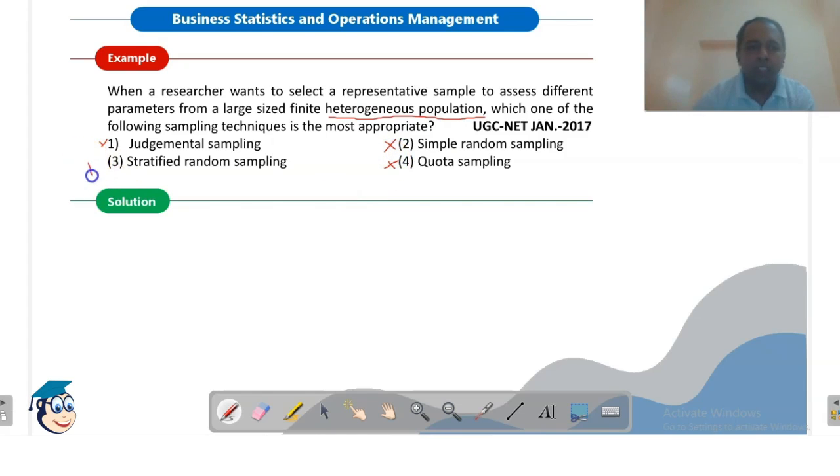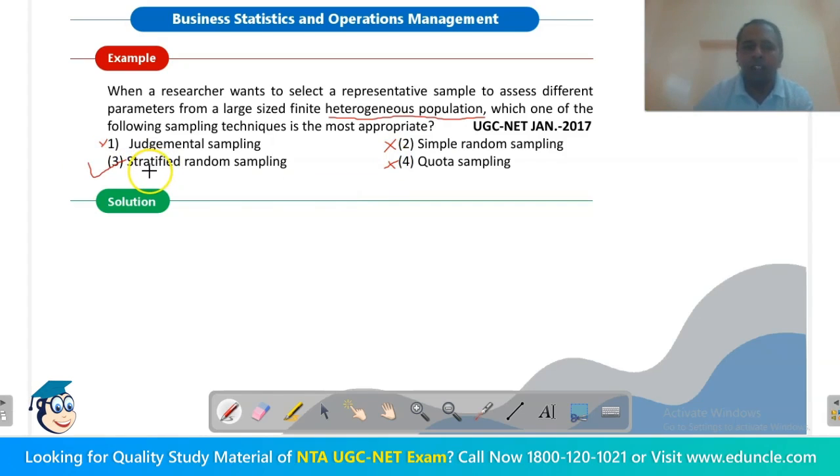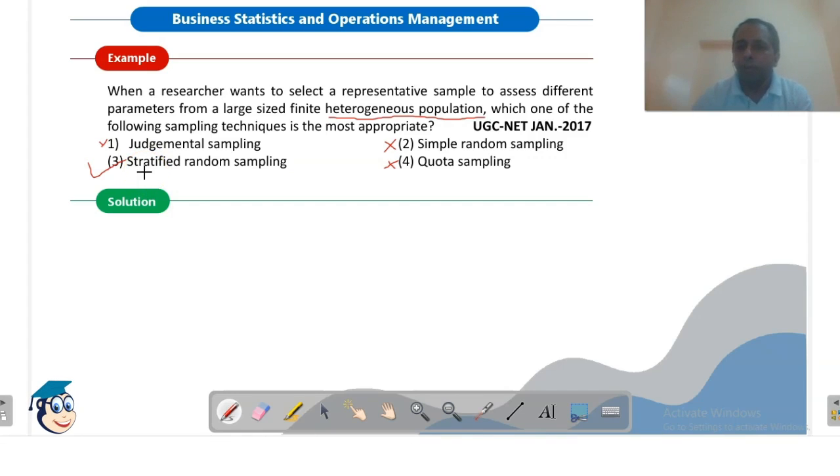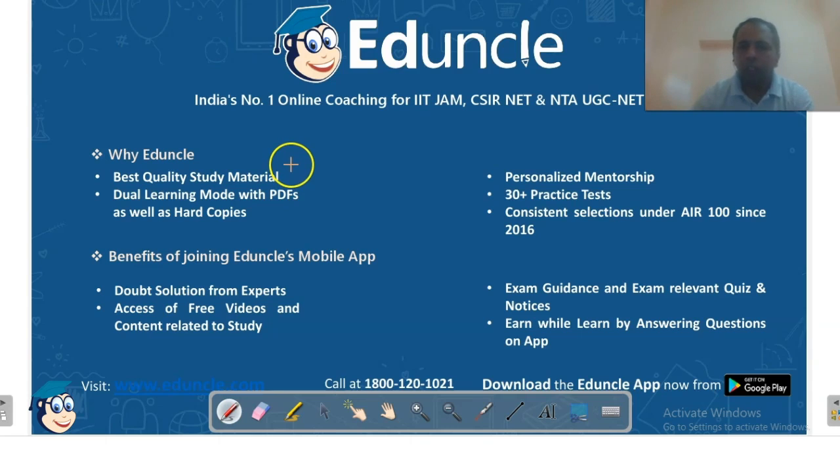The correct answer will be stratified random sampling technique. In stratified random sampling technique, we divide the entire population into strata or smaller groups, and then from each group we are formulating a sample. We are bringing out some units to form our sample. So stratified random sampling. Please remember, in case of large heterogeneous population, we will always consider stratified random sampling technique. So this was about the revision of part 2 of unit 8.